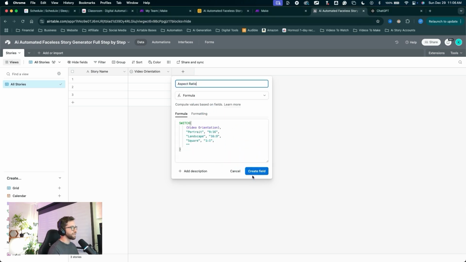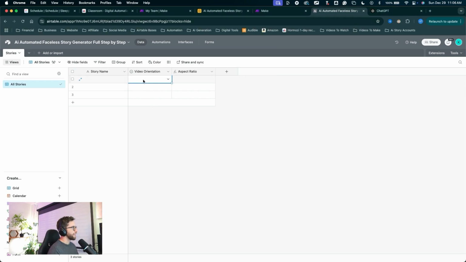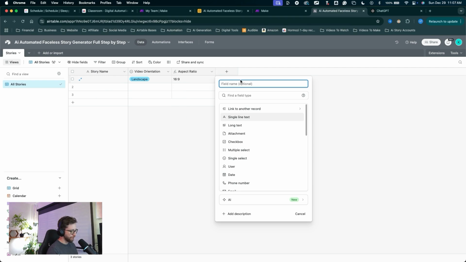Click create field. Just to test that out, I'll choose a video orientation for one of these 3 records here. Drop that down. We'll choose landscape, and that aspect ratio pops up just like that. Let's create the next field. Click the plus. We'll call this Flux Realism Image Size.